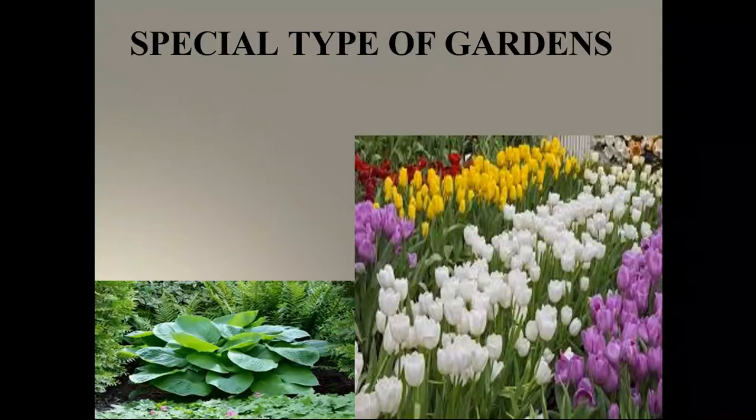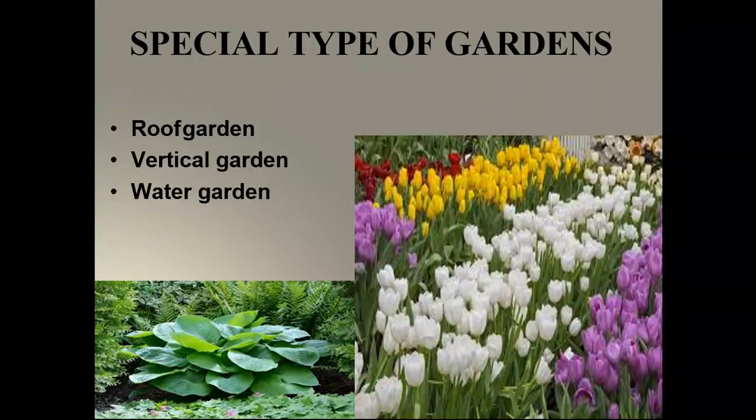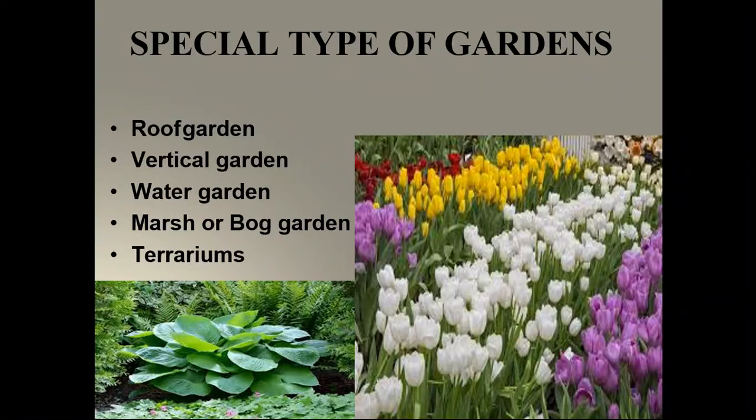There are certain special types of gardens also created in today's era. When we talk about formal and informal garden, they can be made available on large landscapes. But due to constraints of space, some gardens have been created taking into consideration the modern requirement and modern availability. These include rooftop gardens, vertical gardens, water gardens, marsh or bog gardens, and terrariums.